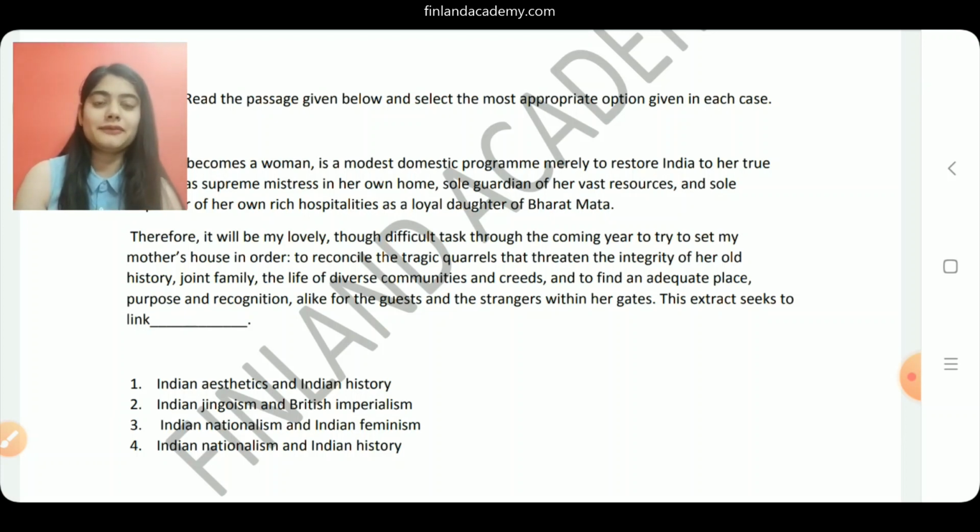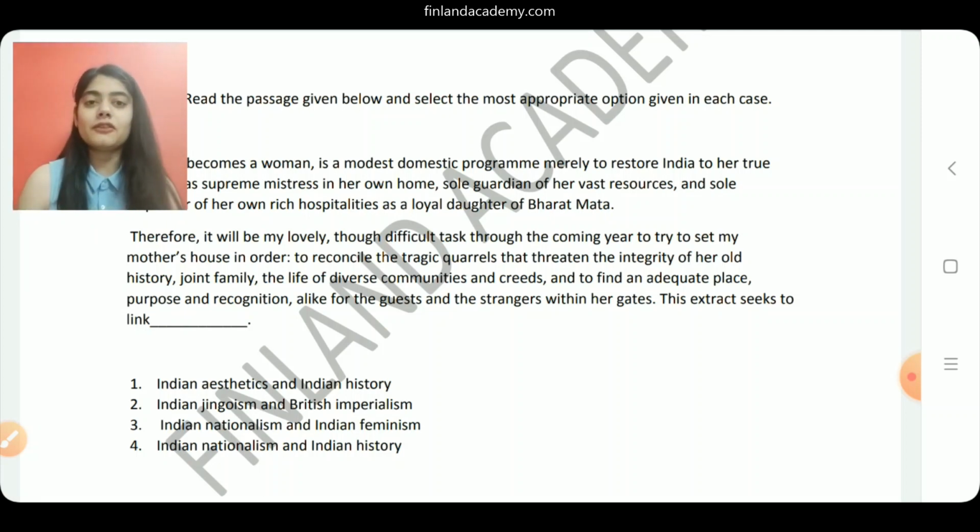So now if we look at option 1, it says Indian aesthetics and Indian history. Now aesthetics basically is associated to the idea of beauty, so we do not see that aesthetic reference here. So of course Indian history is involved, but then Indian aesthetics is not involved in this passage, so we completely rule out this option immediately. Now we look at option 2, it says Indian jingoism and British imperialism. Now jingoism is basically associated with a lot of patriotism. So of course nationalism is there, but then jingoism is not there. You do get the idea of imperialism, but not jingoism, right? So we rule out this option as well.